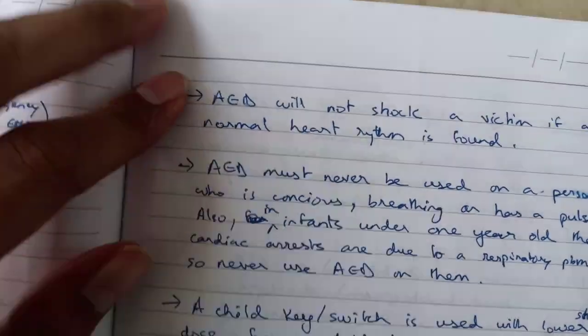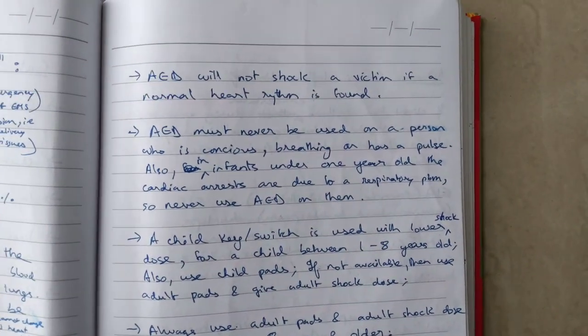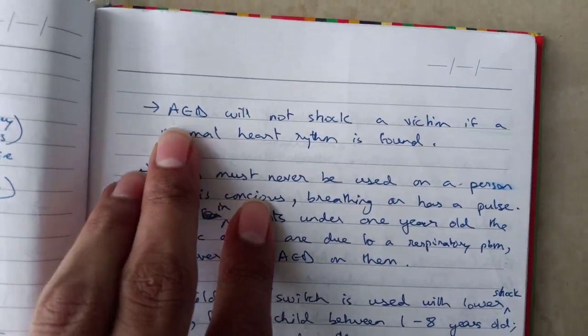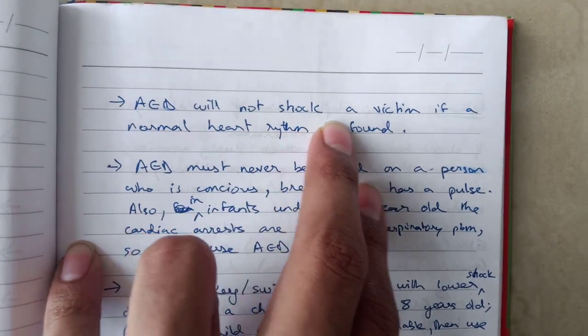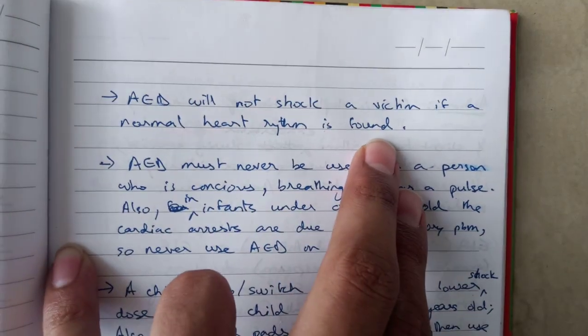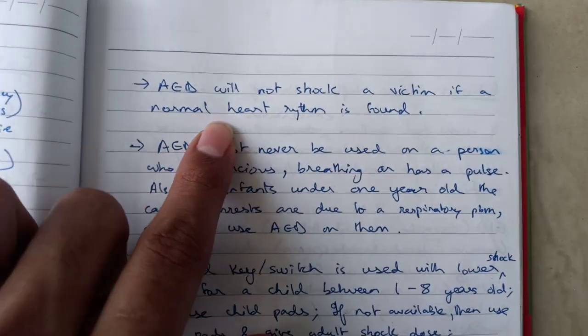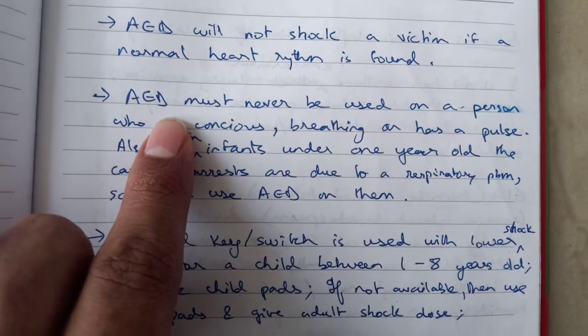So these are all just points that I've written down, guys. I've made these notes from the book as well as from the practice test papers that I've attended. An AED will not shock a victim if a normal heart rhythm is found. So even if that person has a normal heart rhythm, it's not going to shock them.